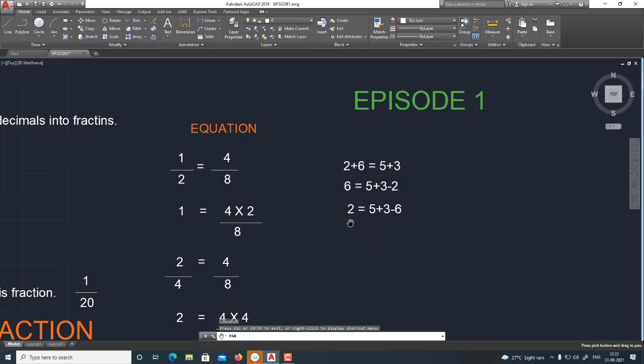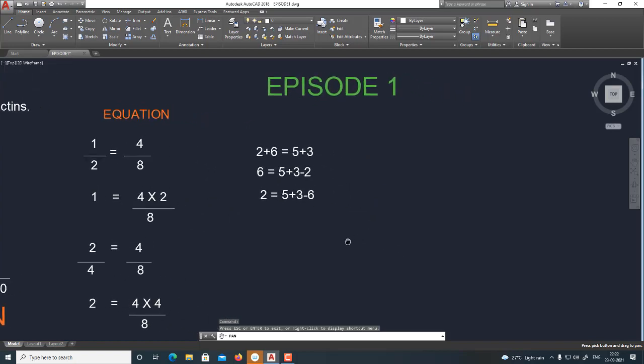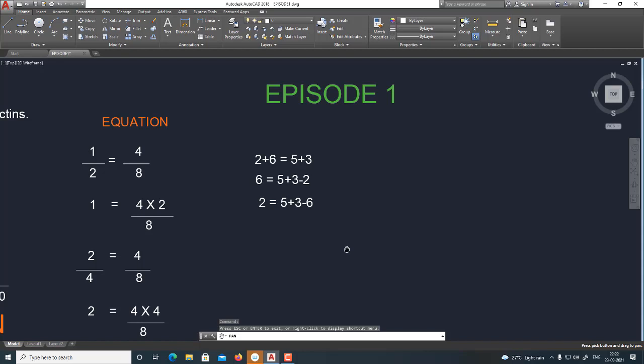If we want to take 6 to the other side of the equation, 2 is equal to 5 plus 3 minus 6. Plus 6 becomes minus 6. So, in this way, figures change their positions and signs.